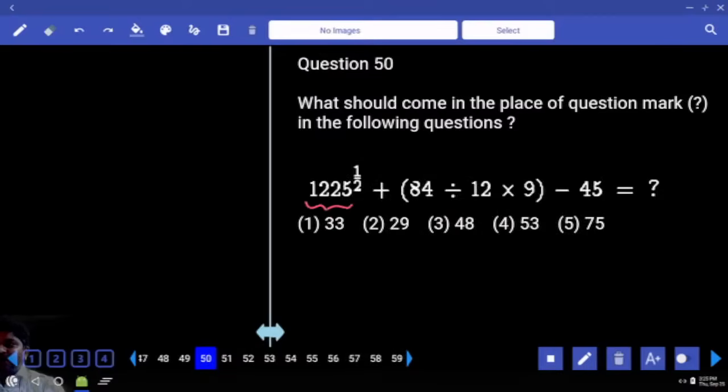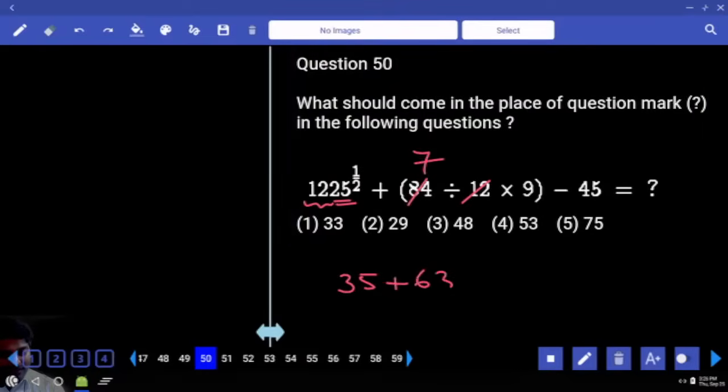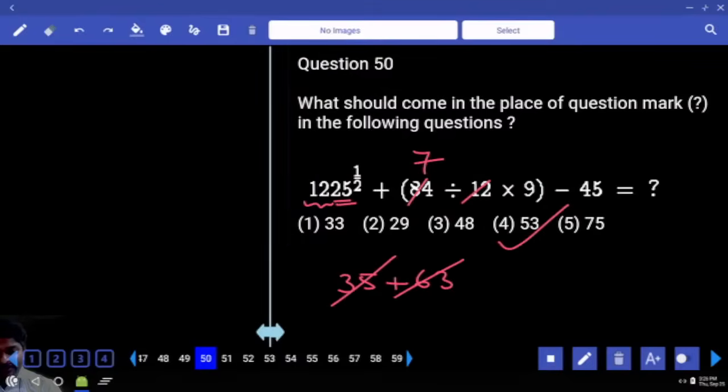This number should be identified as square because exponent we have 1 by 2. That can be written as 35 square. Last two digits 25. So it is a number which is ending with 5 square. 12 can be written as product of consecutive numbers, 3 into 4. So it is 35 square to the power of 1 by 2, 35 plus 12, 7 9 times, 63 minus. First let me subtract 35 here. I'll subtract 10 here. 53 here. Okay now.